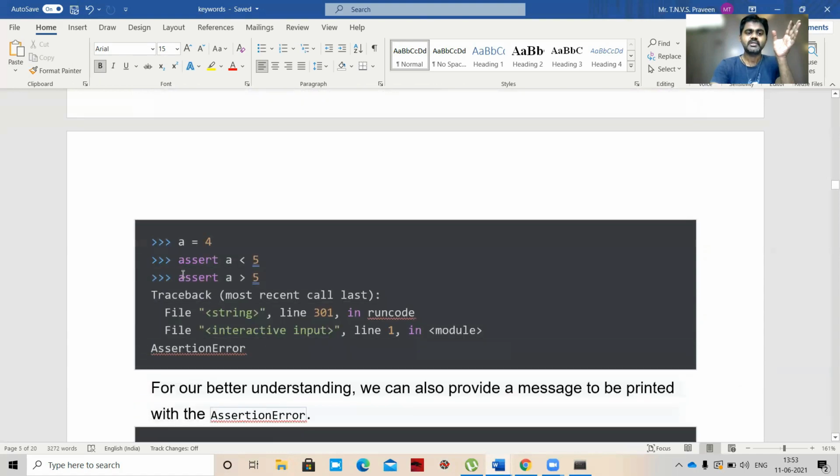So a equal to 4. Assert a less than 5: 4 less than 5, it's okay. Assert a greater than 5: 4 greater than 5, it's false, so we'll get an assertion error. So this is the example for assert. I hope you understand. If it is true, nothing will happen. If it is false, then an assertion error will occur.